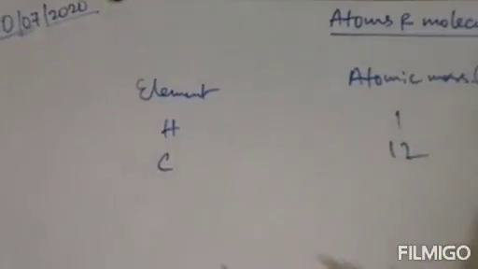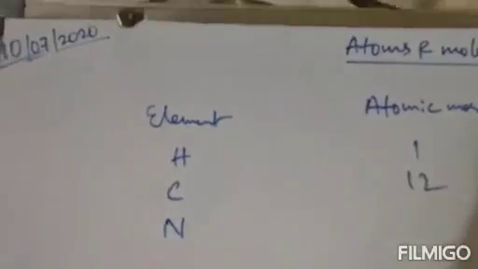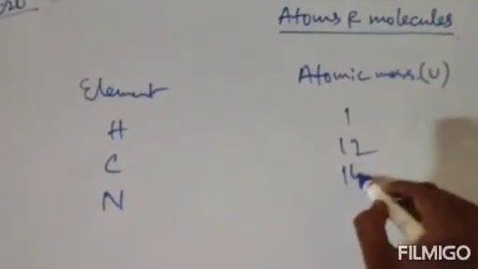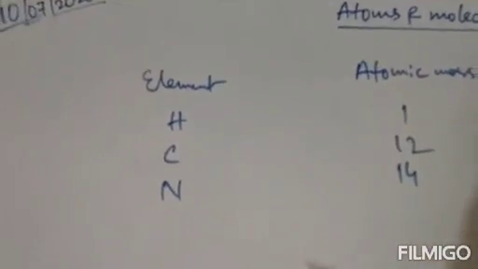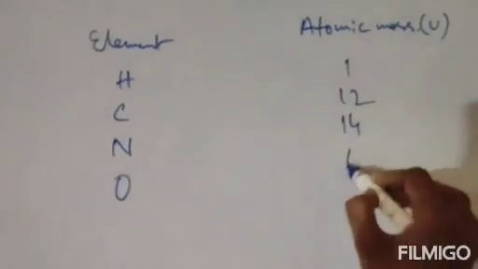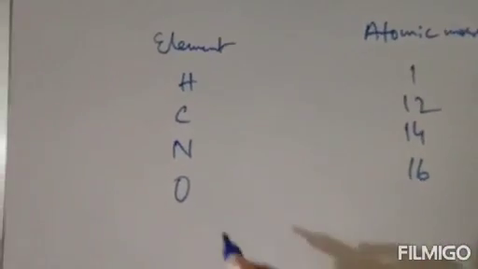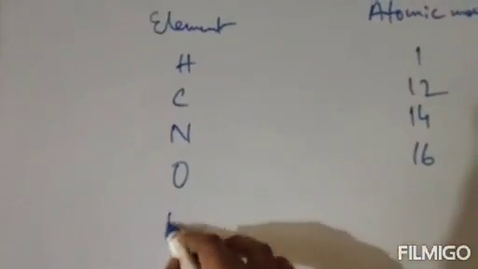Nitrogen is represented by N, its atomic mass is 14. Oxygen, its atomic mass is 16. Sodium, that is Na, its atomic mass is 23.